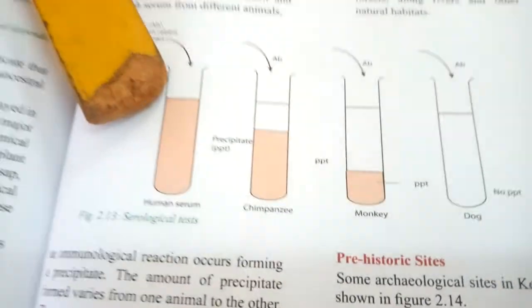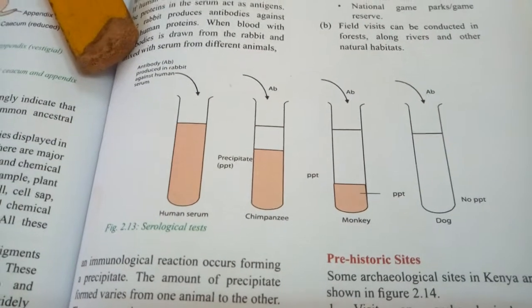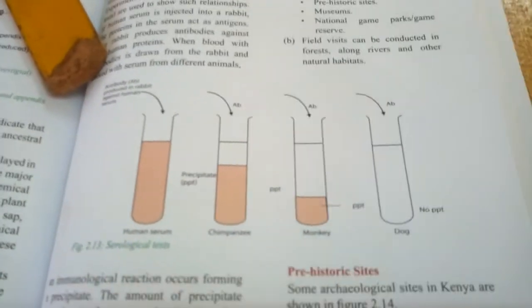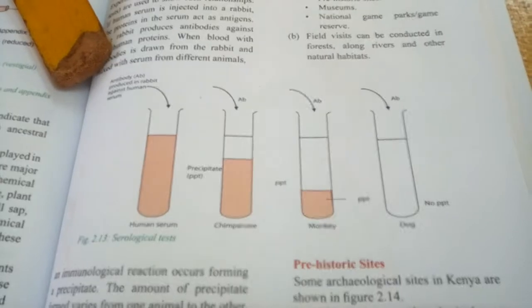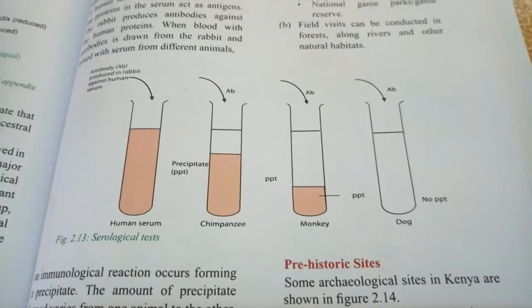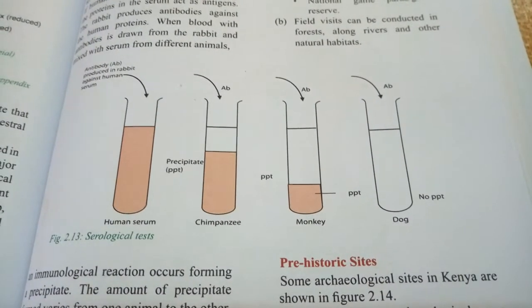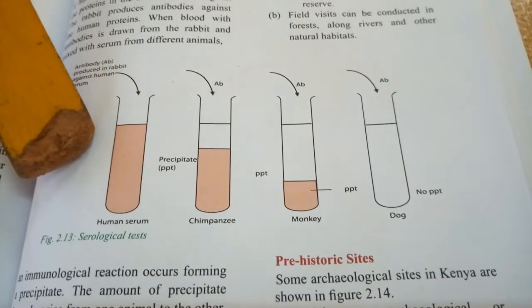The volume of the precipitate formed after adding, because here we see antibody AB produced in the rabbit being introduced into each of these. When you introduce it, it will form a reaction, and the product formed is precipitate. So look at the volume of the precipitate.